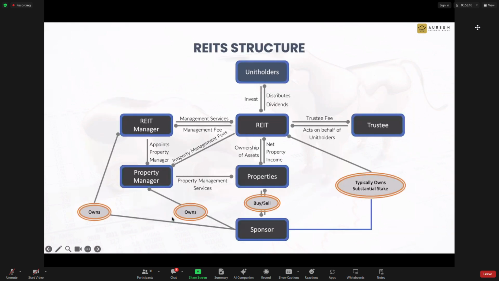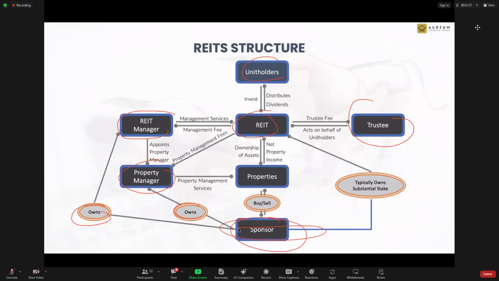And this is how a typical REIT structure works. There is always a REIT here with the unit holder and the sponsor. Of course, there's a trustee. Then there's a REIT manager and property manager. And you can see who owns the REIT manager? It is the sponsor.